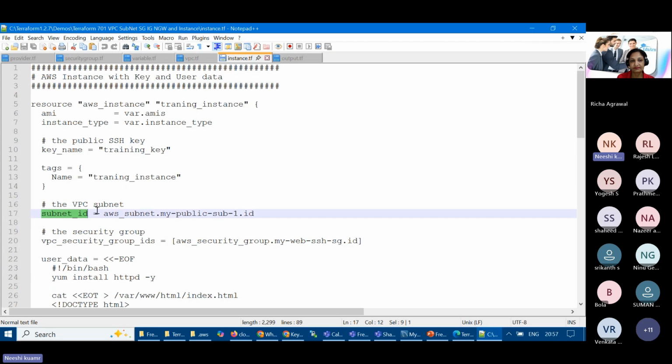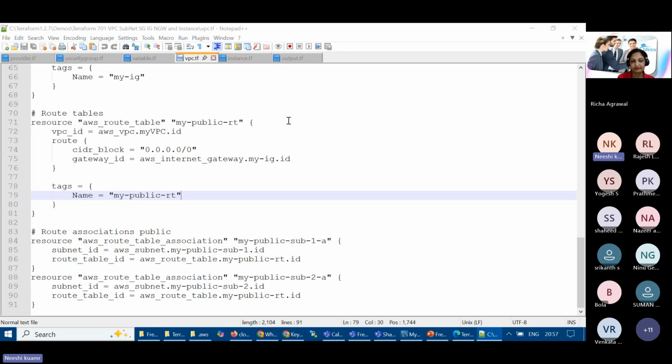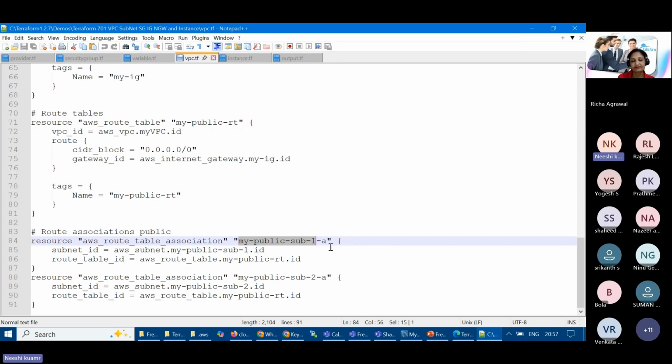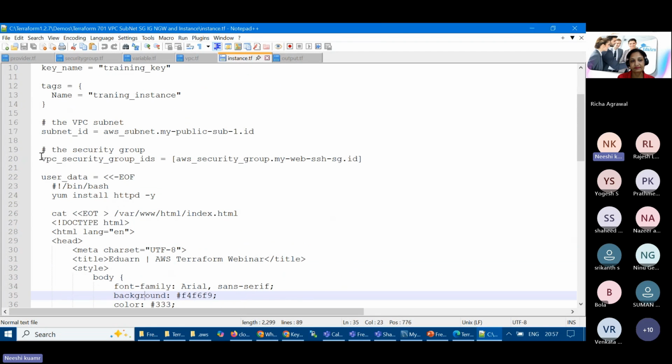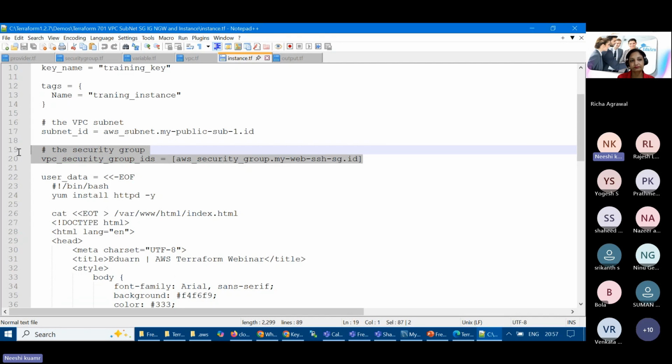Now the subnet ID, which subnet we are going to create it in. If I go and find that in AWS subnet by this name, you can see we have that subnet. Okay, so it is going to be created in my public subnet in availability zone 1. So that server will be created in this subnet, right? And then we are using the VPC security group. So we are creating the security group also. I'll talk about that in 1 minute.